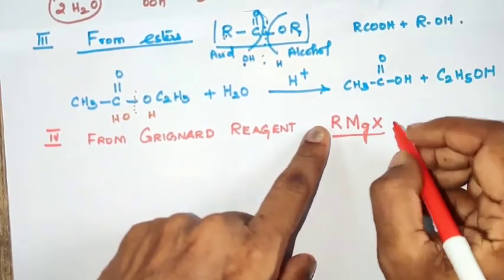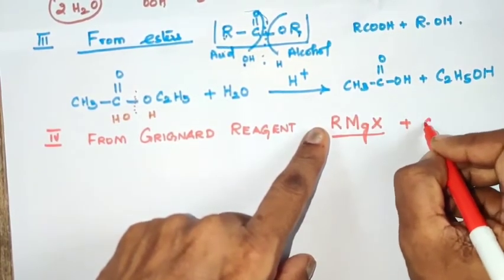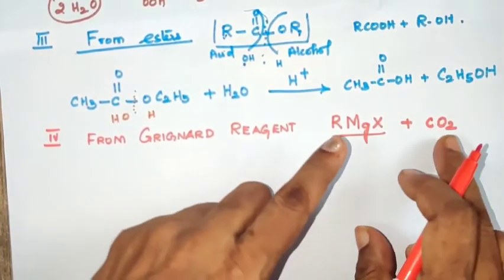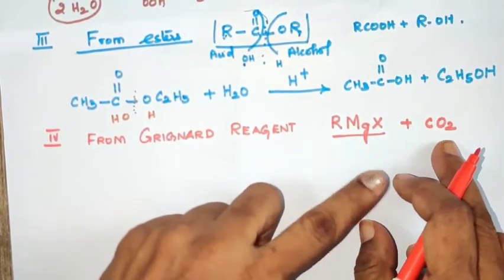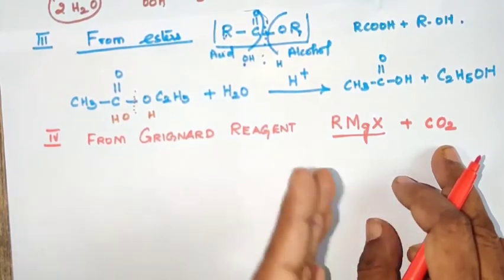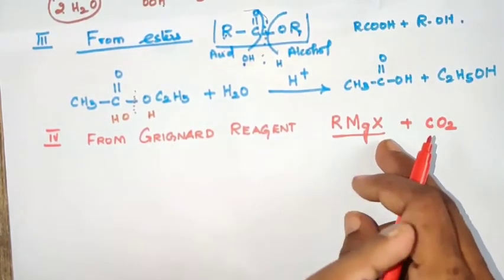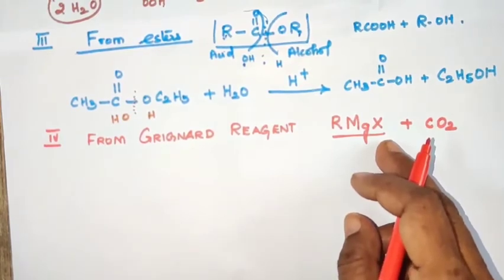So what is the nature of carbon in Grignard reagent? As you know, the carbon present in Grignard reagent is electronegative in nature, which actually reacts with carbon dioxide. Let us see what happens. RMgX reacts with the carbonyl group.